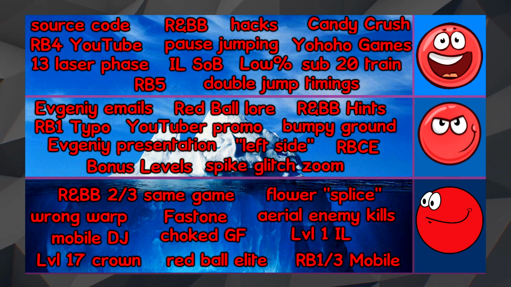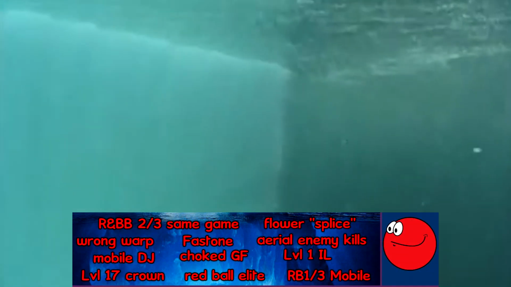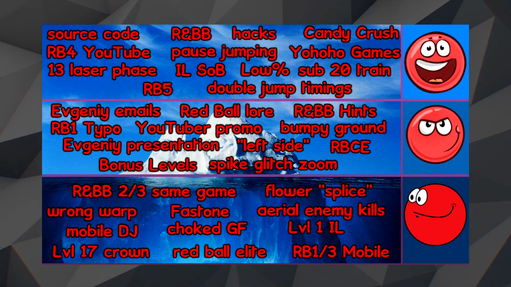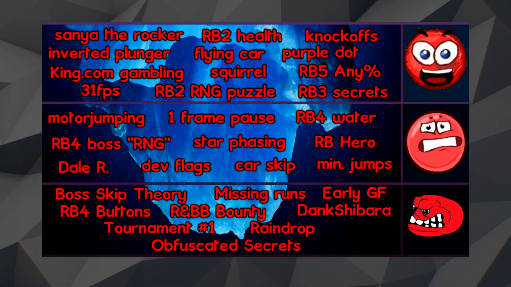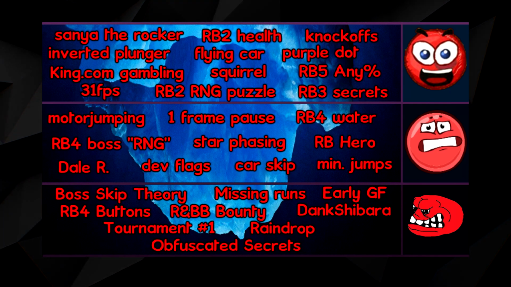This concludes part 1 of analyzing the Red Ball speedrunning iceberg. Tiers 1, 2, and 3 have now been fully explained, representing the tip, the lower surface, and the area of the iceberg just below the surface. In the next part, we will truly dive into the depths, exploring topics that can only be categorized as unknown and theoretical, with the light becoming dimmer and dimmer the deeper we travel.